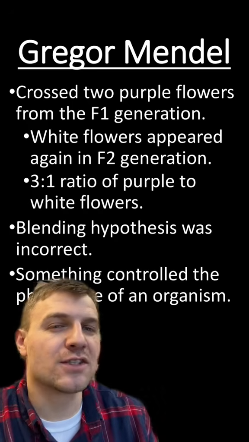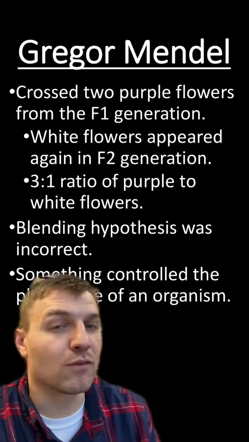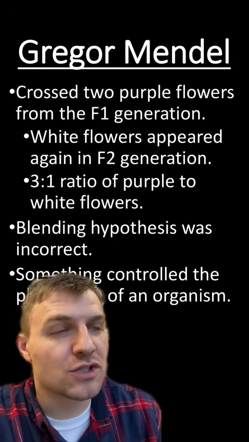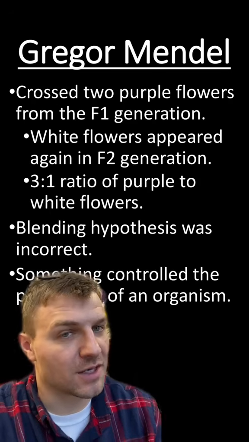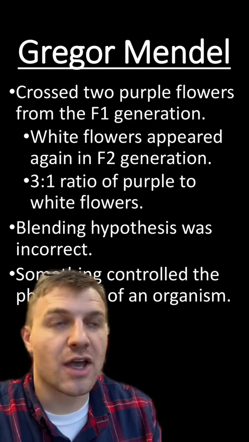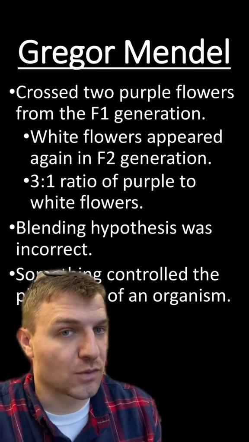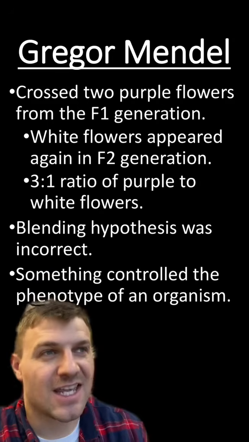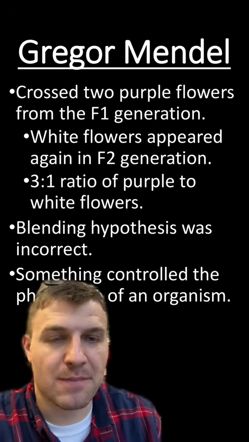So what he did was he took two of those purple flower plants from the F1 generation and he crossed them together. What happened was in the F2 generation, the white flower plants reappeared. The F2 generation saw a 3-to-1 ratio of purple to white. What this did was it disproved the blending hypothesis. And he realized something was controlling the phenotype of the organism.